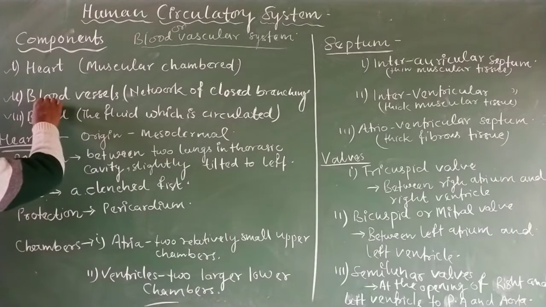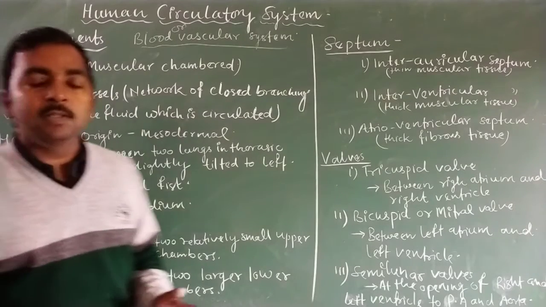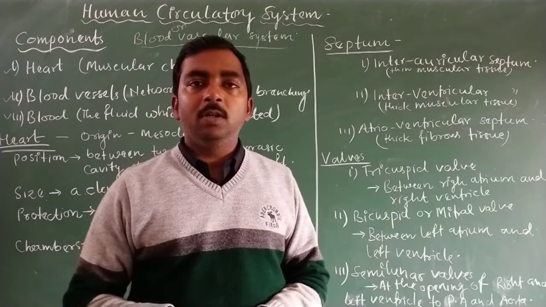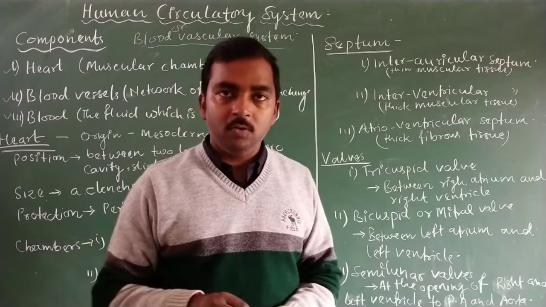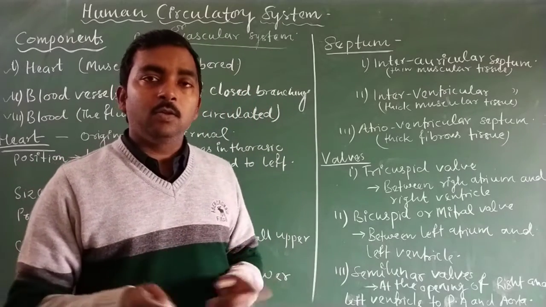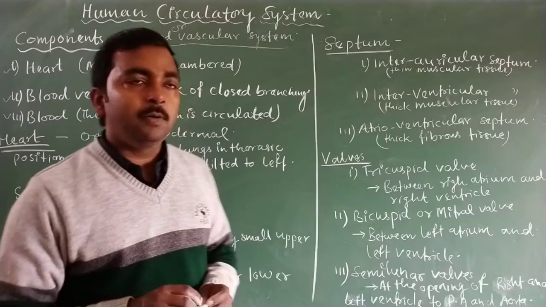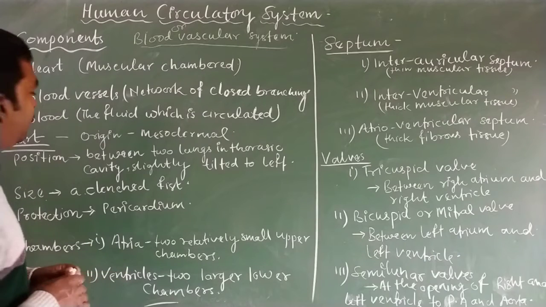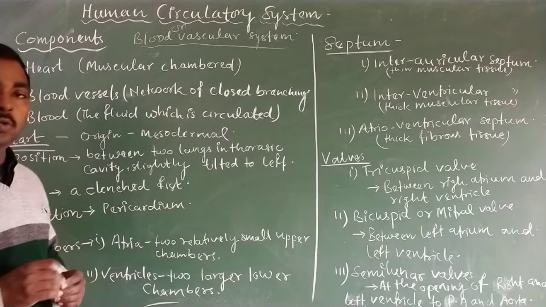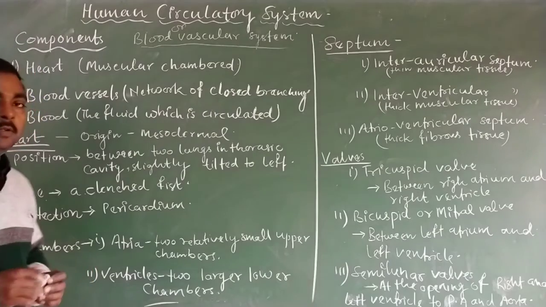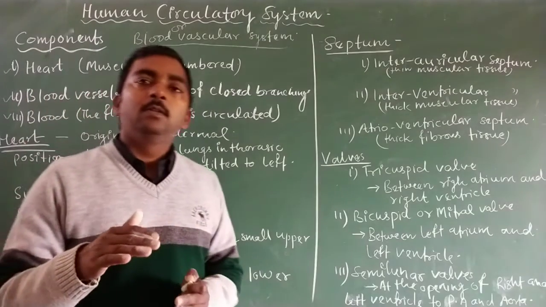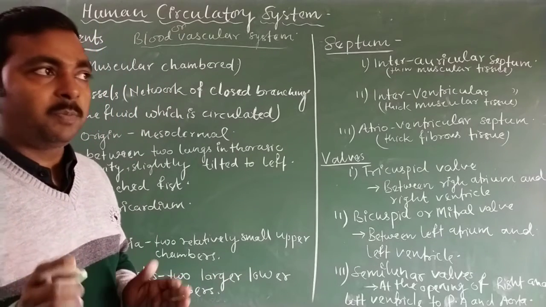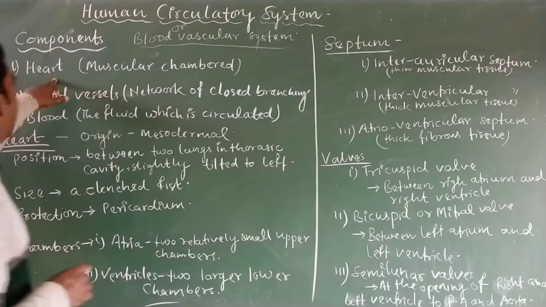The second component is the blood vessels. Blood vessels are thin pipes which make a closed network inside the human body, and in that network of closed branching, the body fluid is circulated throughout life, and the force applied for that circulation is provided by the heart.